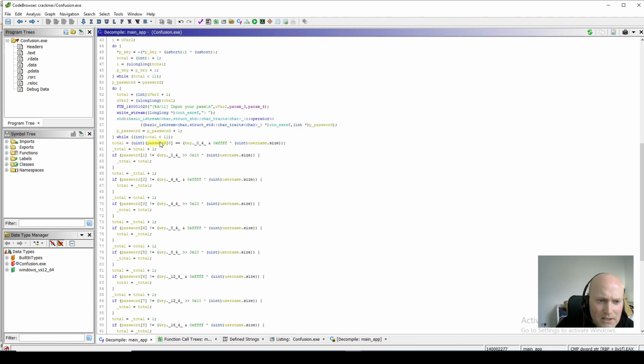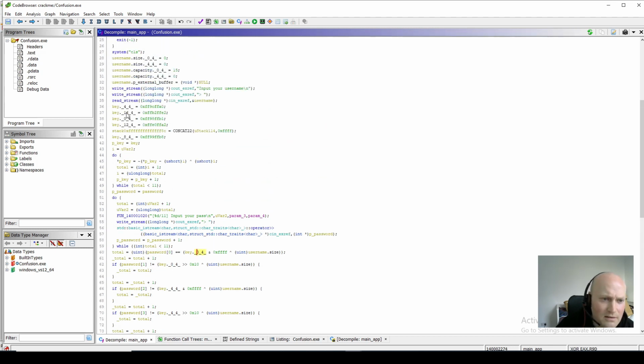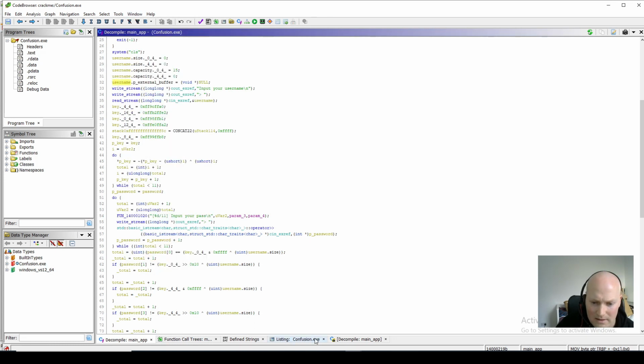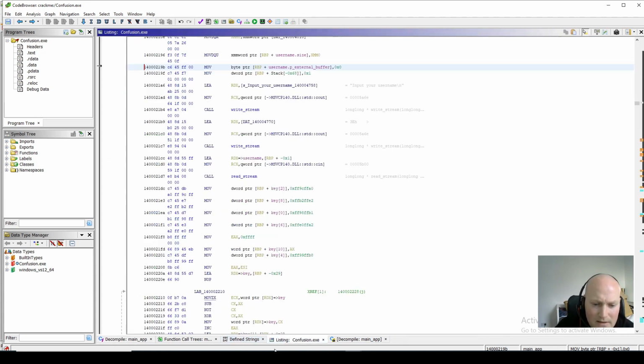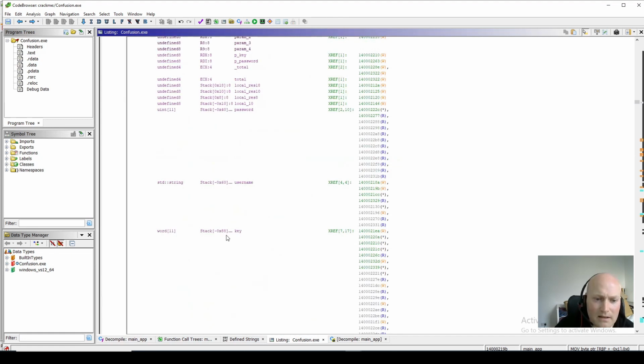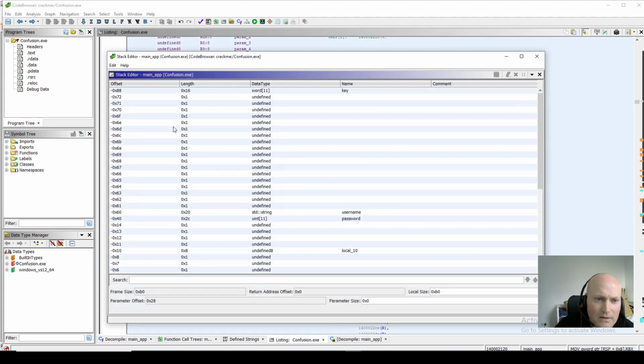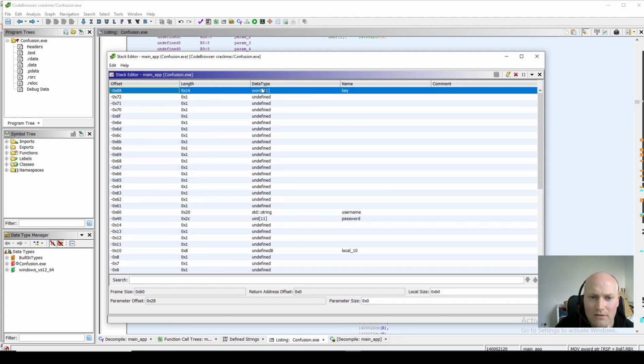We then saw how the password was getting checked against this stuff. But at first, the way this key was being set up wasn't obvious. We can see that by redefining it on the stack. If I look on my listing and I look on my stack, if I go function, edit stack frame, remember that I redefined this key part to have 11 words, so double byte values.